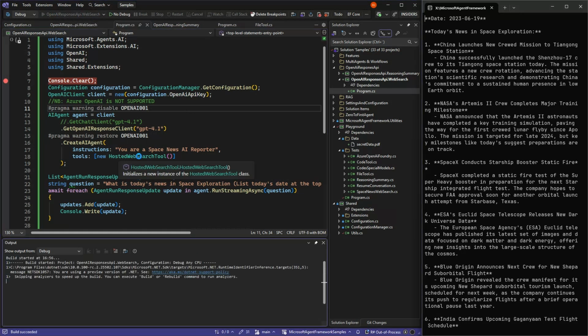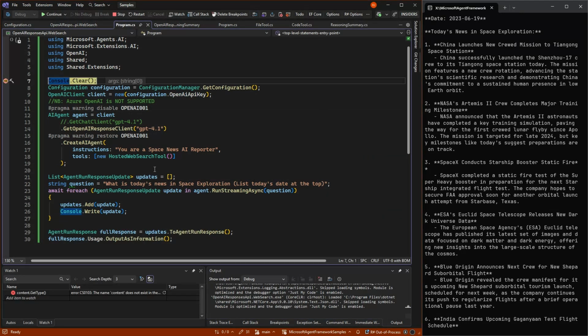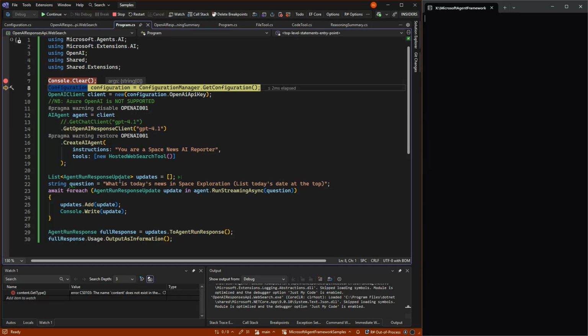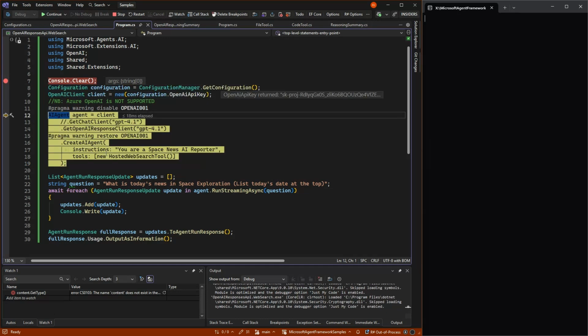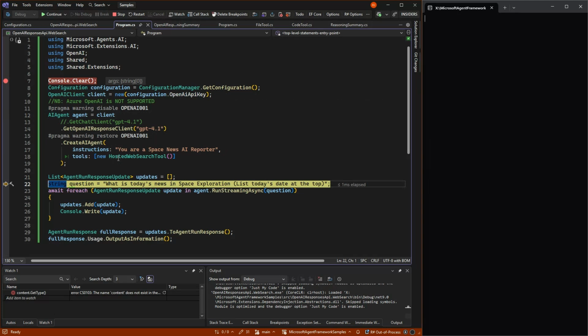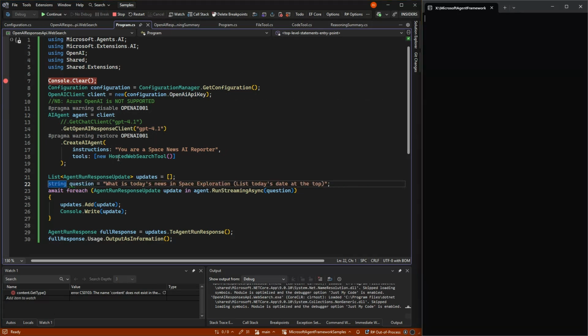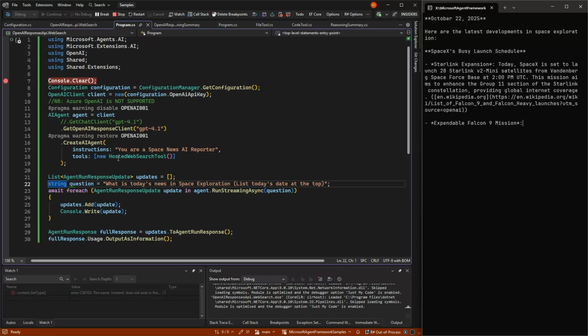And again, you can see we're just calling this because it's an abstraction away that many different clients have this web search tool. The response client here is OpenAI specific, but whenever we use it with other clients, we have this generic tool for web search. But we are newing up the agent, and then we are just going to ask exactly the same question again. And it will take a little longer now because it will need to go and actually do the web search before it can answer back, but now it comes back.